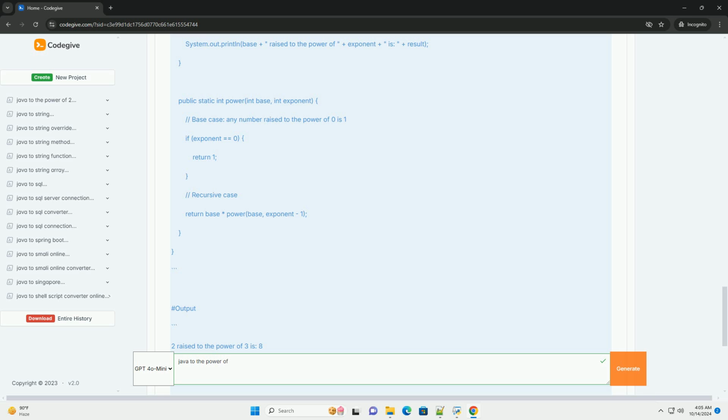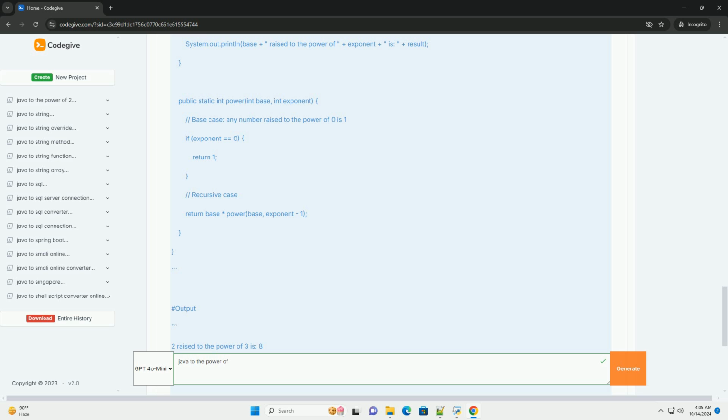Conclusion. In this tutorial, we explored three methods for calculating the power of a number in Java, using the Math.pow method, using loops, and using recursion. Each method has its own advantages and use cases.